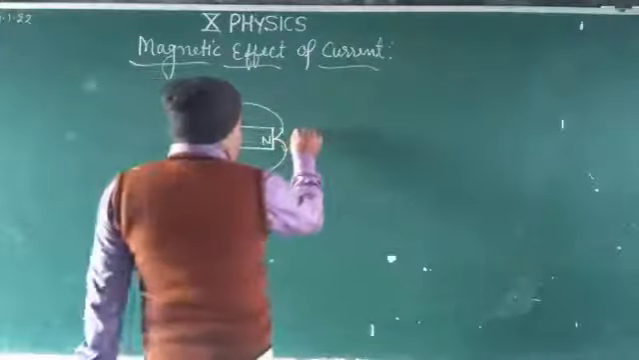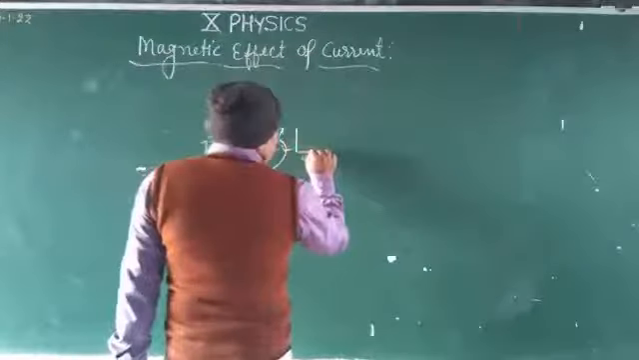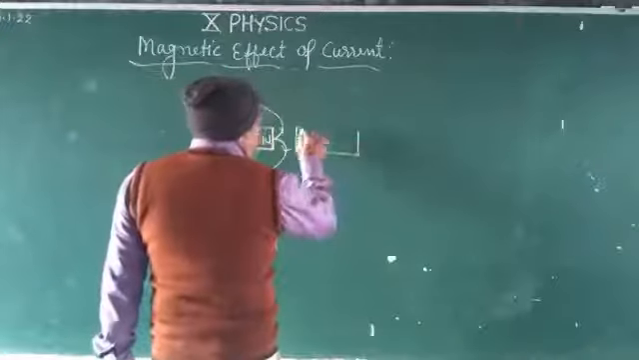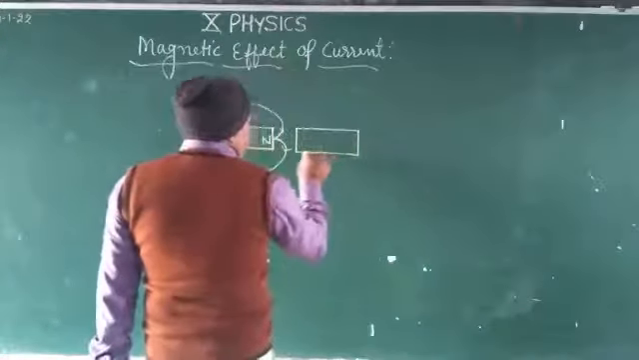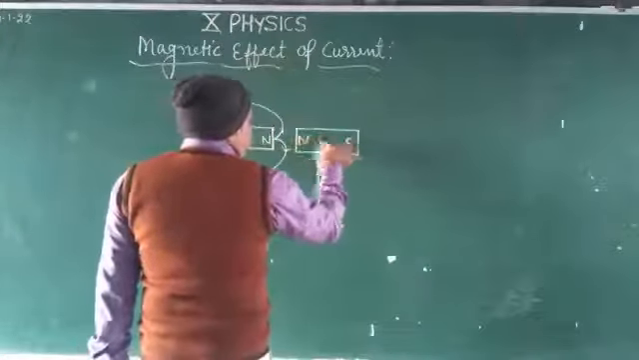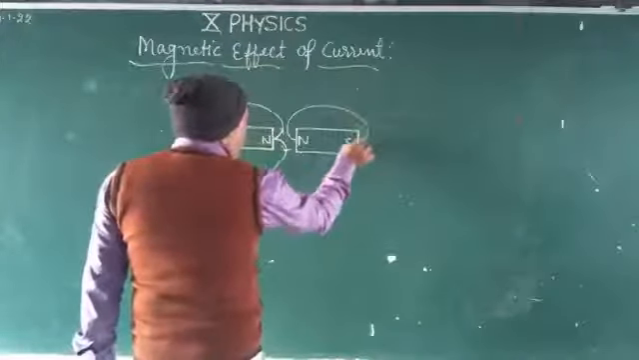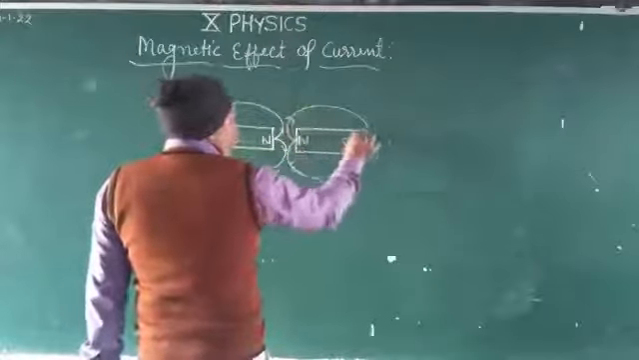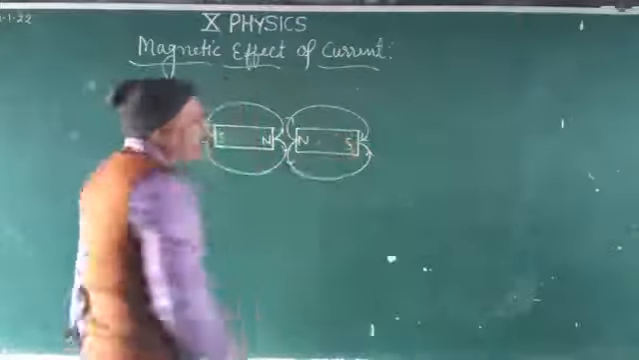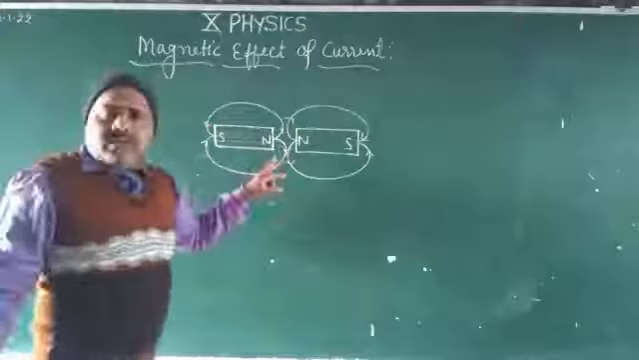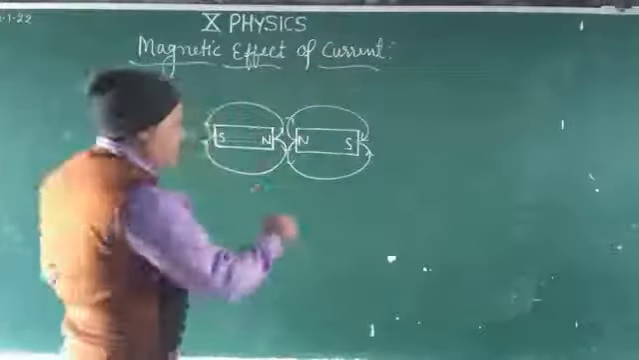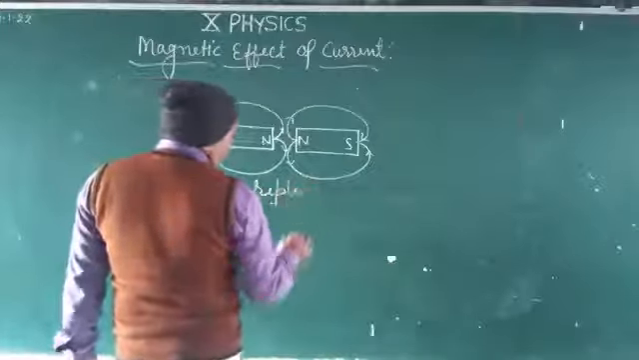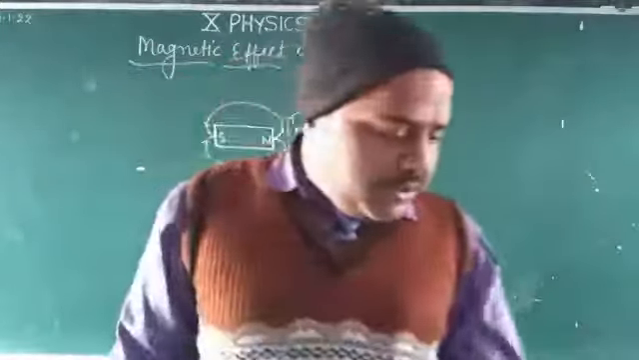And if we place another magnet with the like pole facing, then there will be repulsion. Like this is north, this is south. Here also the lines start from north and end at the south pole. And here there will be repulsion, or repel. This is called repulsion or repel.